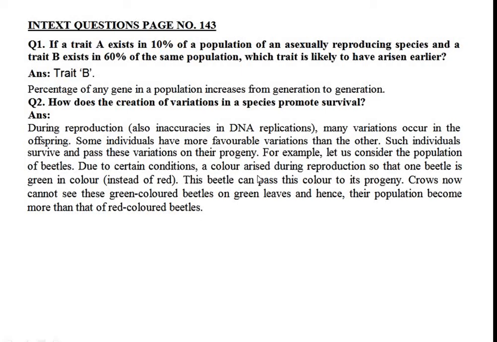Red colored beetles in a progeny cannot survive due to their color. Red color is quickly noticeable, so their enemies can pick them from the leaves. The crows or any bird can pick them from the leaves because of their red color.